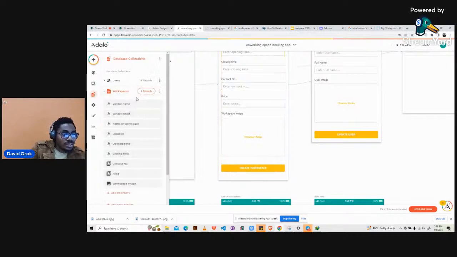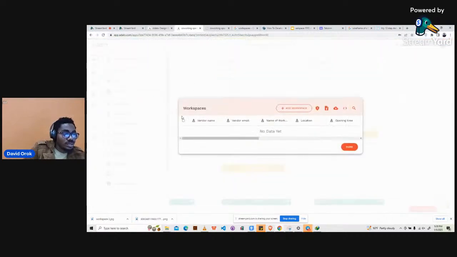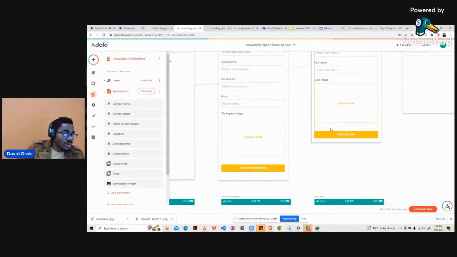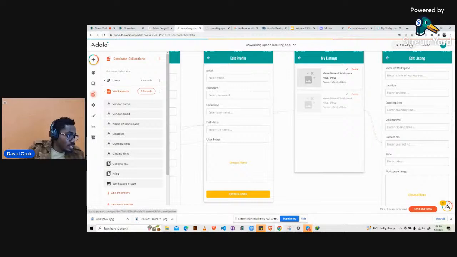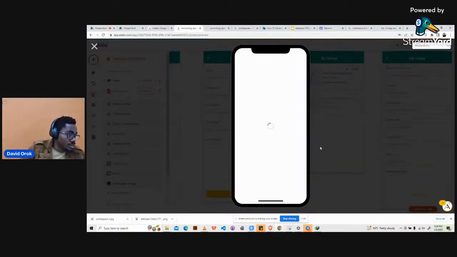Like the column that has to do with the vendor name and the vendor email will be updated with the logged in user's email and name, because that's basically the condition we used when we were trying to filter my listing. All right. Okay, so we will go ahead and then try to do it again. And I think this is where we will end the class.